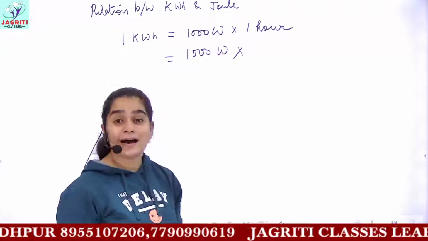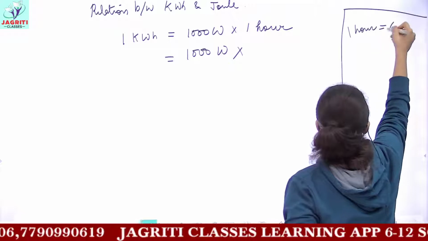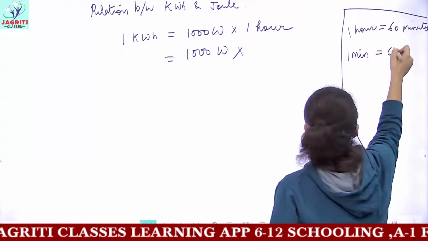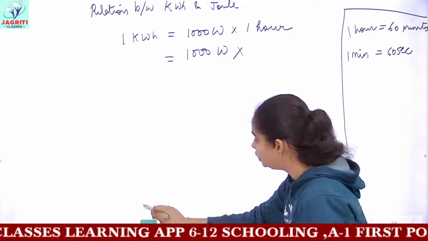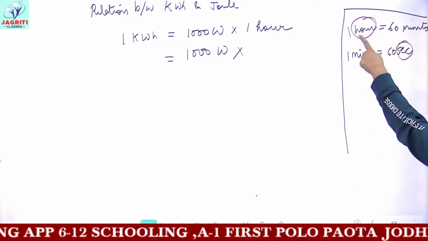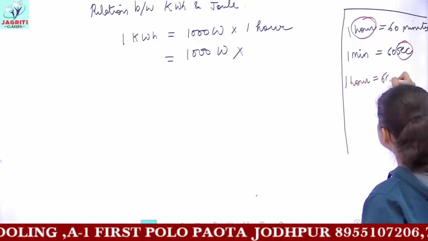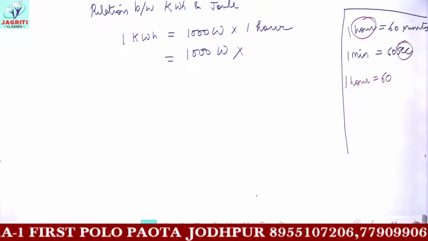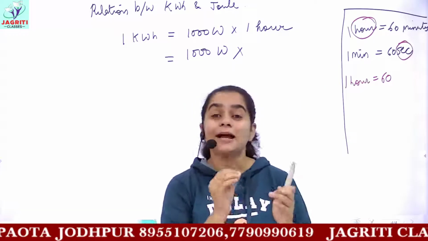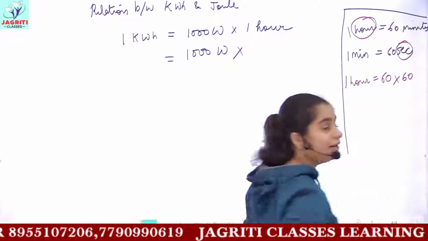So you know 1 hour has how many minutes? If we convert the hour into seconds, then we can say 1 hour is 60 minutes, and in 1 minute we have 60 seconds. So now I need to convert this hour into seconds. Firstly I will convert hour into minutes, so 1 hour would be equal to 60 minutes, and each minute contains 60 seconds. That means, if 1 minute has 60 seconds, then I am asking how many seconds will 60 minutes have? So to find this, you will multiply 60 by 60.